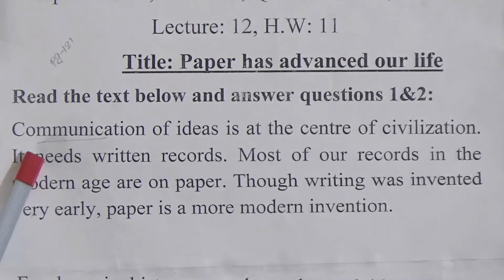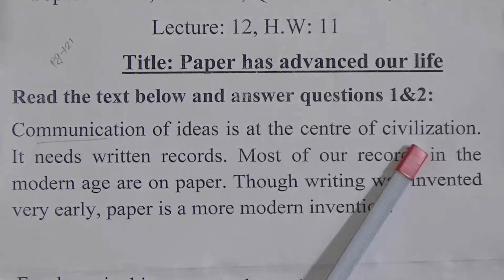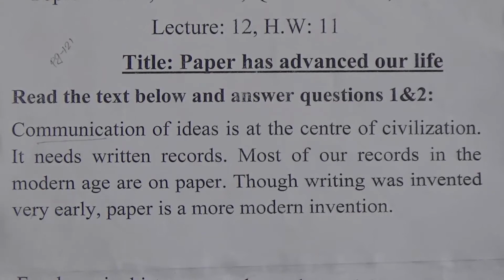So look at first. Communication of ideas is at the center of civilization. It needs written documents or written records. So in the picture we see, okay, the paper has written documents or written records. Most of our records in the modern age are on paper. Though writing was invented very early, paper is a more modern invention. So look here, it is written that writing was invented very early, paper is a more modern invention.